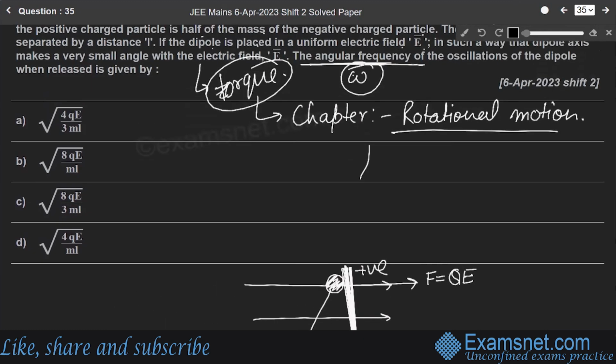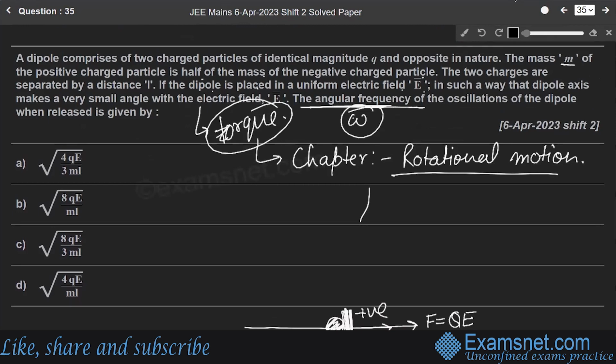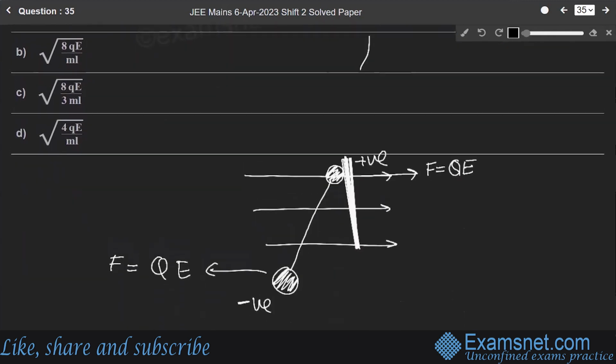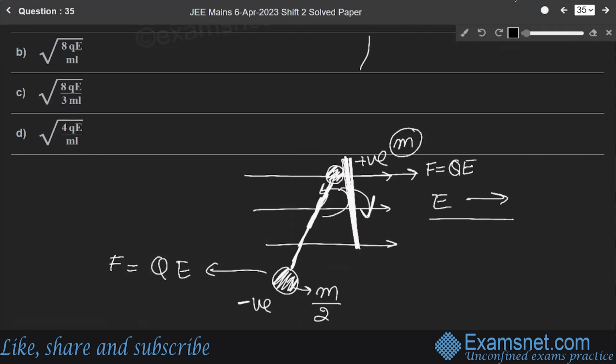And the masses are given as m and half of that mass. Suppose its mass is m and its mass is m by 2. Got it? Since it is in a uniform electric field E in this direction, it will experience a torque and it will tend to move in this direction. So this will do SHM.